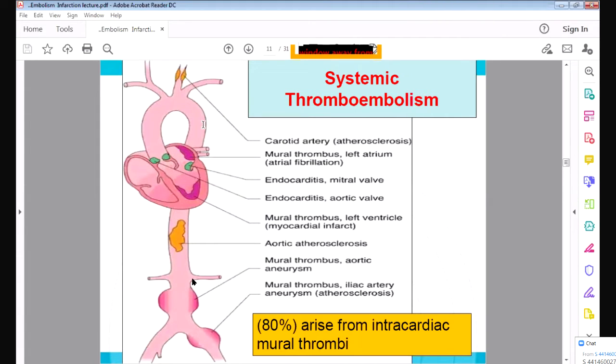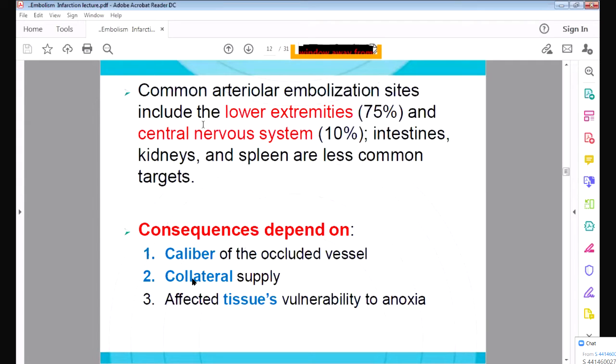So if it arises from the arteries, it will go to the various organs. But if it arises in the veins, it will go to the lungs. If it arises from the arteries or from the heart, it will go to the lower extremities. It can go to the brain, the intestine, spleen, liver. So these are all the organs it will go to. It can obstruct the blood supply.